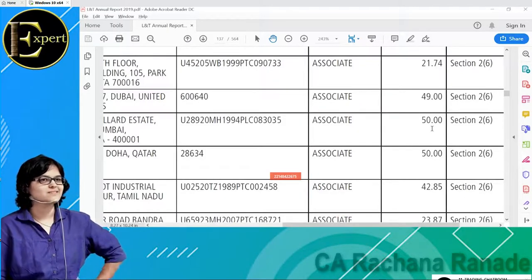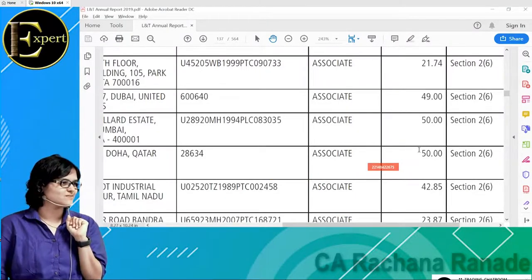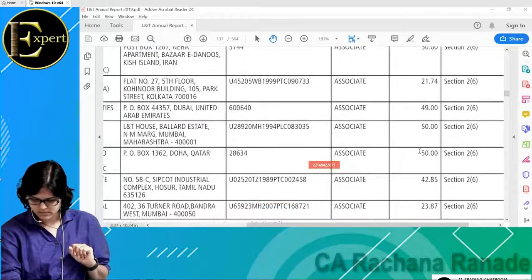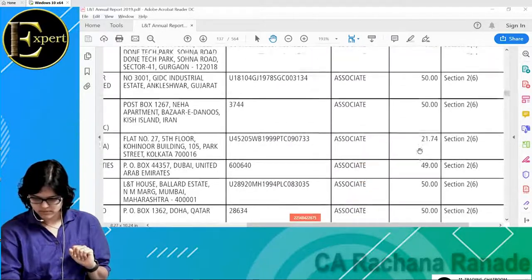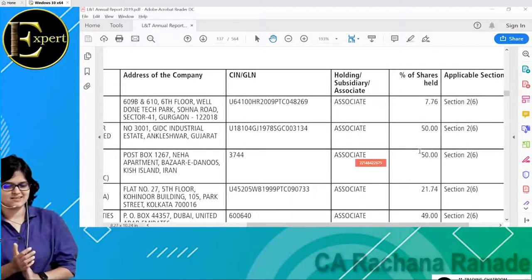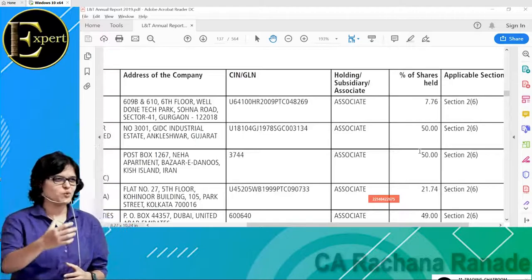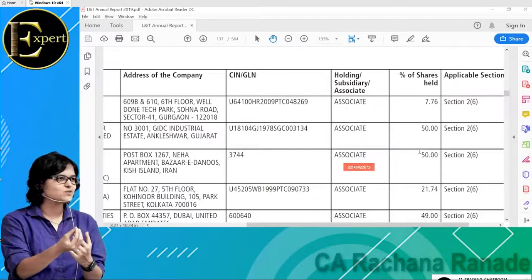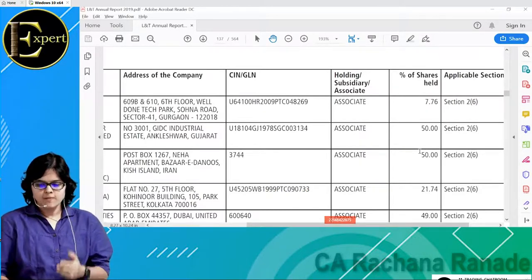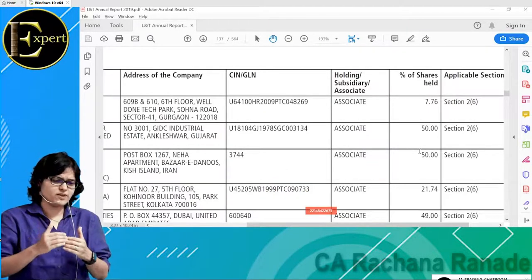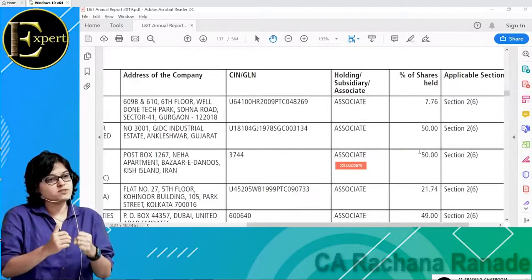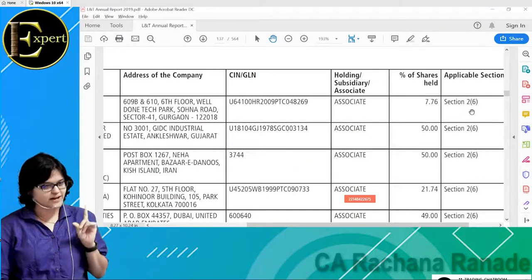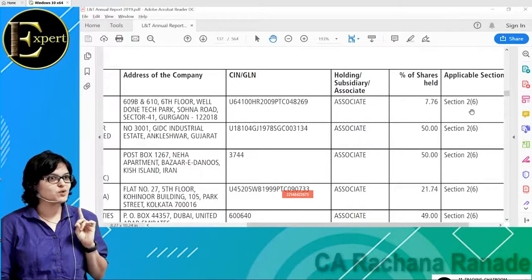I'll tell you what happens in this case. Now this is a little bit more digging down into technicals. But if you understand this, then it's okay. Otherwise, leave it. Whenever I'm saying that I should have 20% or more of ownership, otherwise I'll have to teach you this section 2(6). Then you will understand the true meaning of associate. So I'll tell you in short, it should be 20% of the shareholding or 20% in the decision making.